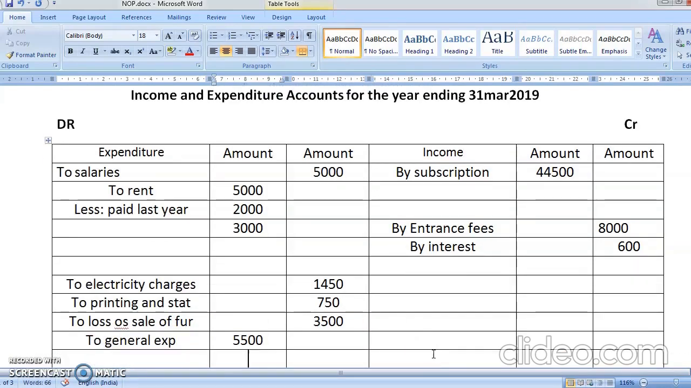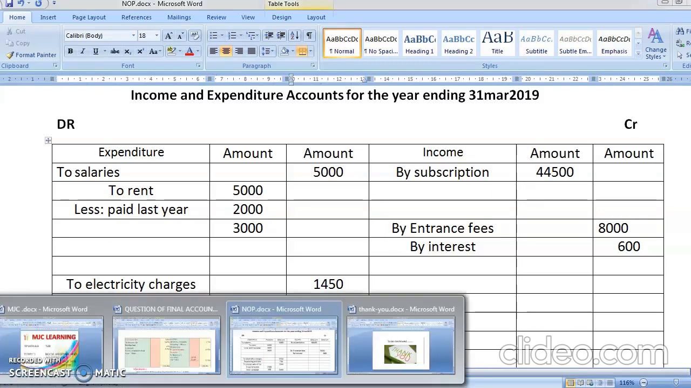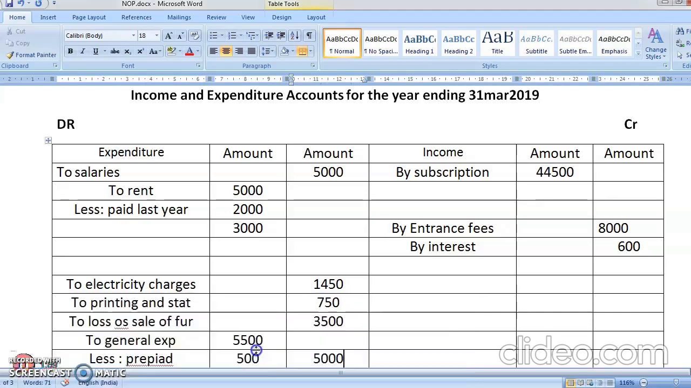5,500 less what we say we pay for the prepaid. Am I correct? How much is the prepaid? 500. So your current year expenses comes to 5,000. Okay, you have to write this way.